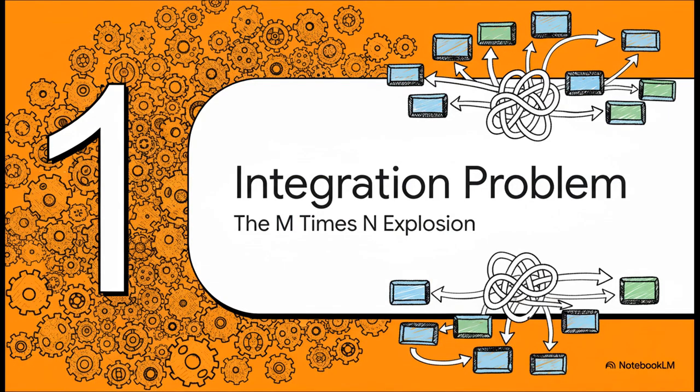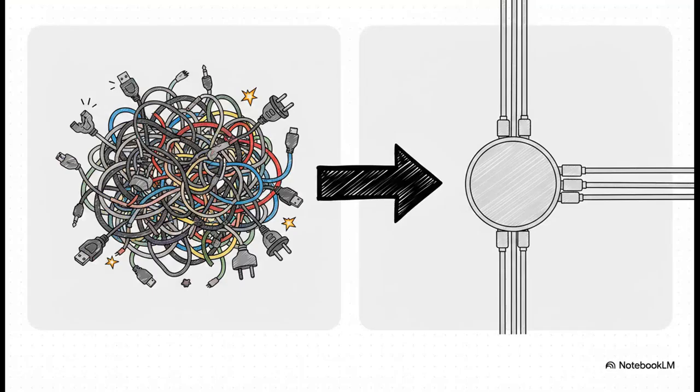Okay, Section 1. The AI tool integration problem. To really get why MCP is such a game changer, we have to look at the massive bottleneck that was holding everything back. Before this standard hit the scene, every single AI application had to write a custom integration for every tool it wanted to use. OpenAI had its format, Anthropic had theirs, totally incompatible. If you had, say, 10 AI apps and 100 tools, you needed 1,000 bespoke integrations. It was an M times N nightmare of rotting connectors, driving developers absolutely crazy.